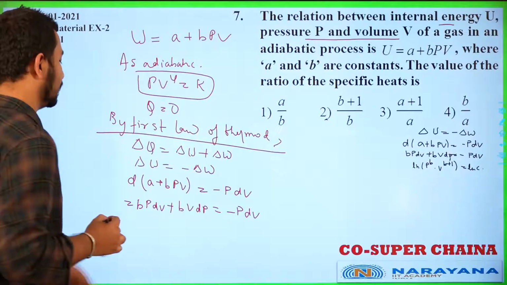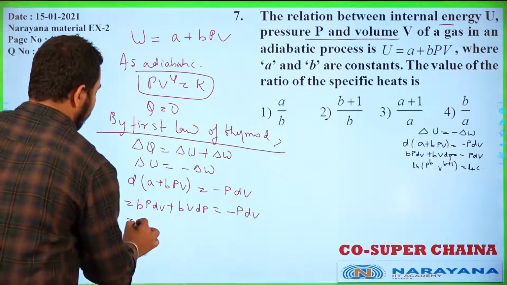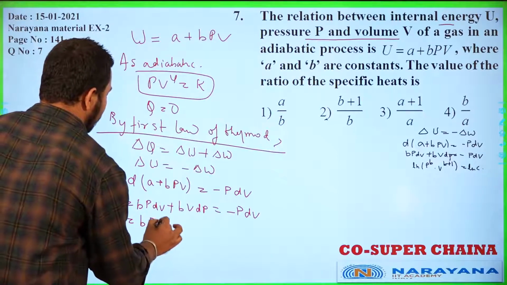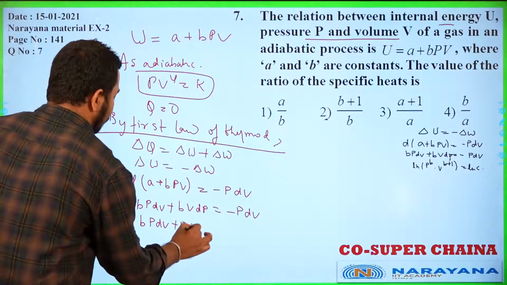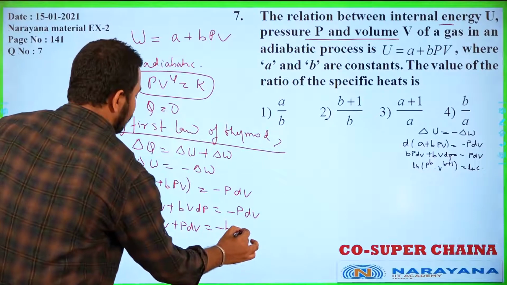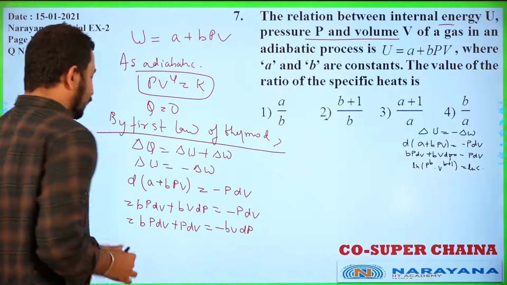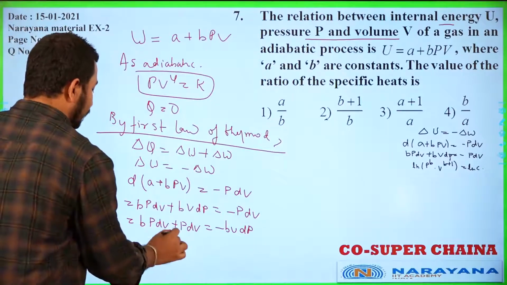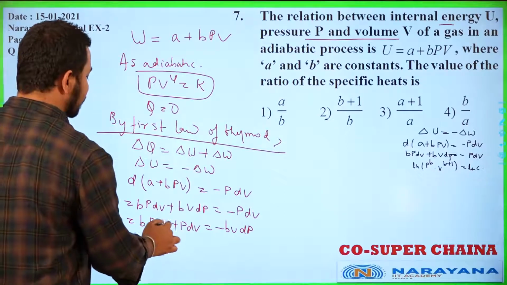Now if we arrange the dV terms on one side, what we can get: B PdV plus PdV will be equal to minus B V dP. Now we'll take this dV term common.